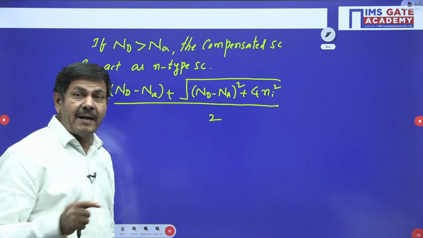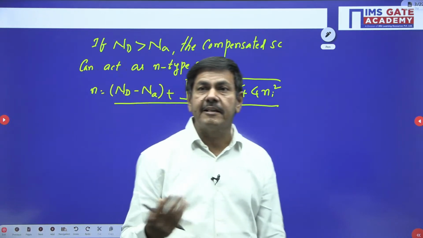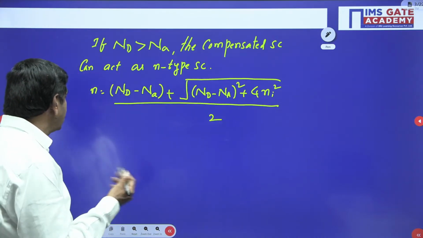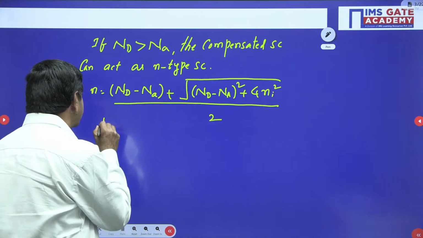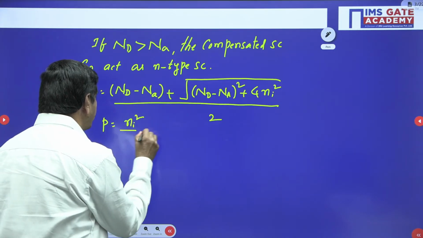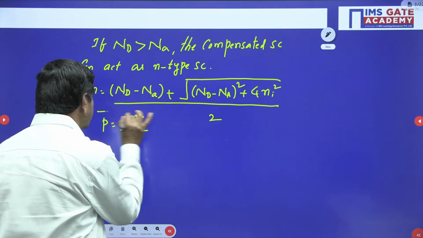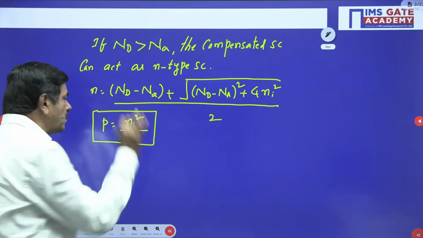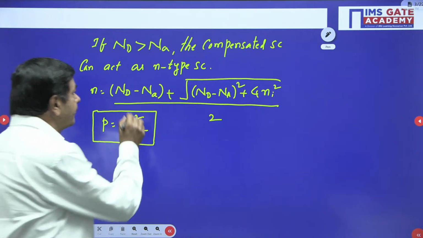What about the minority carriers? How can we determine the hole concentration? The hole concentration is calculated by the mass action law, which is nothing but ni squared by n. By using this formula, you can determine the concentration of holes. Electrons you can get from here.